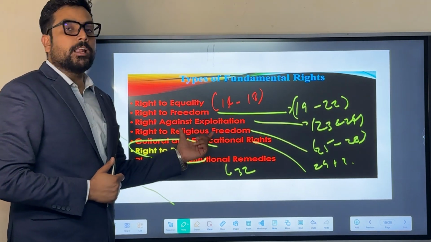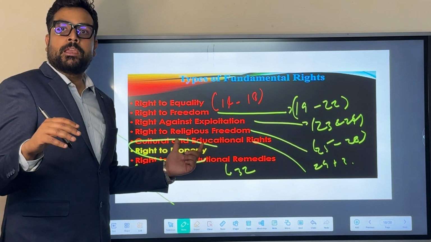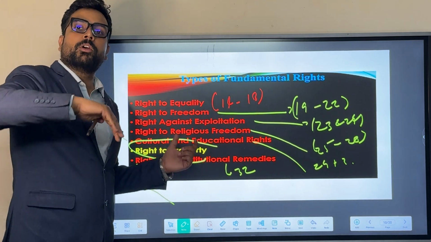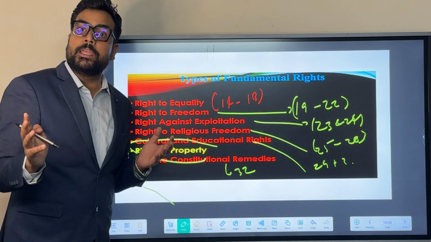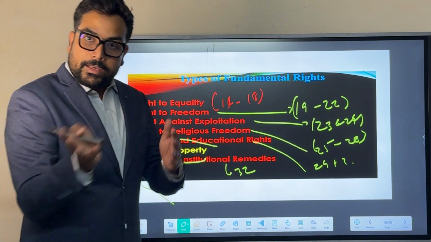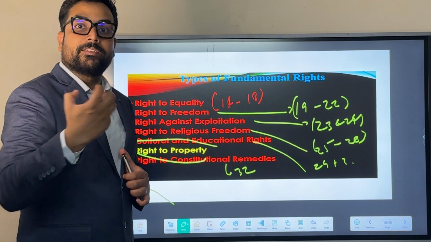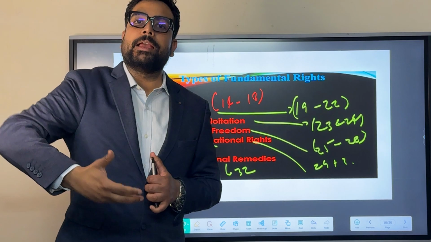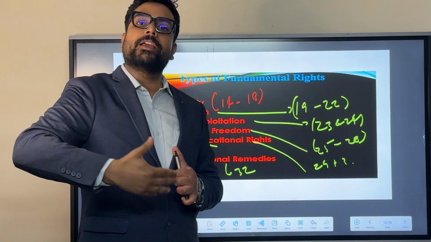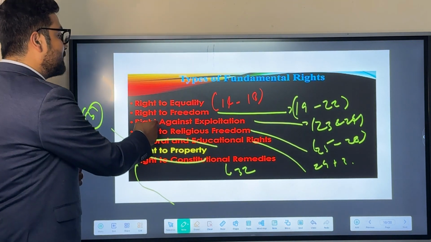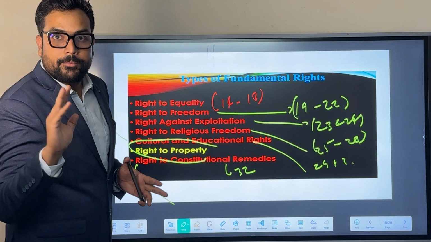Second talks about freedom, and freedom could be of speech and expression, freedom of moving throughout the territory of India freely, freedom of residing anywhere in the Indian territory, freedom to adopt or accept any kind of business, any kind of startup, any kind of intercourse. All these things are possible here in the freedom rights.